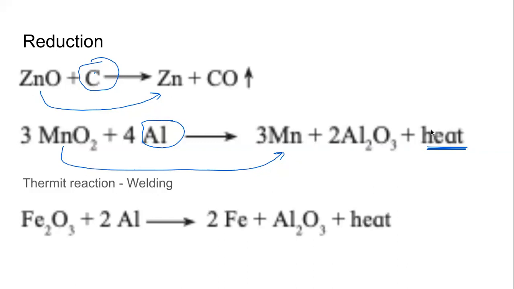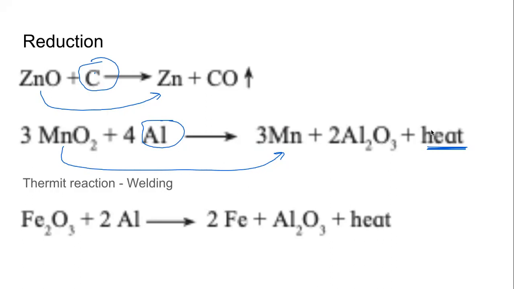Usually it is iron that is molten, and it is used to join two other pieces of iron. And that reaction is called the Thermit reaction, and this kind of welding is called Thermit welding, which is given as a box in the textbook. So definitely no one will ask you about this process in the exam, but the reaction is outside the box.